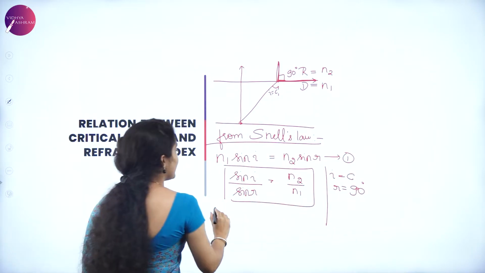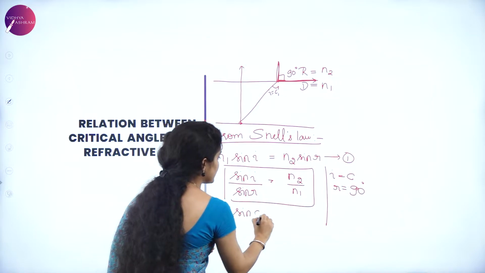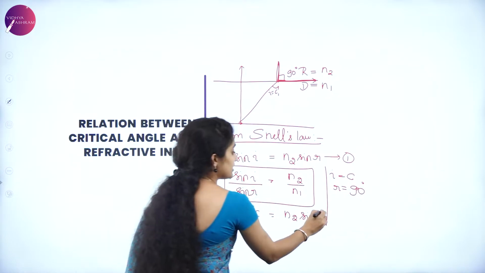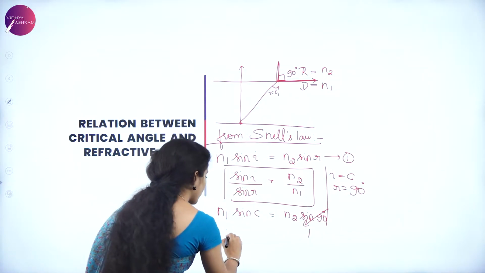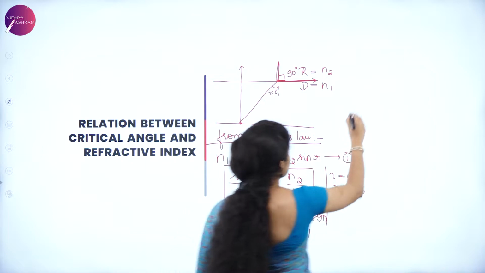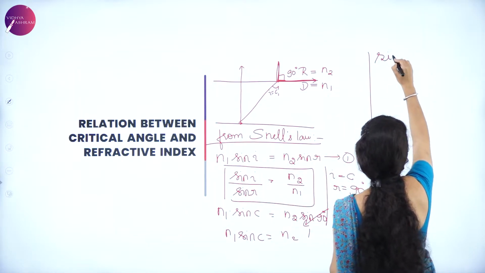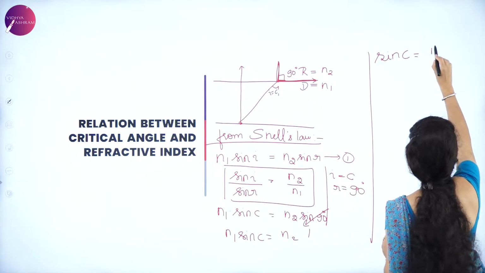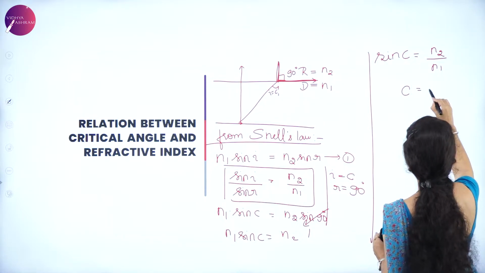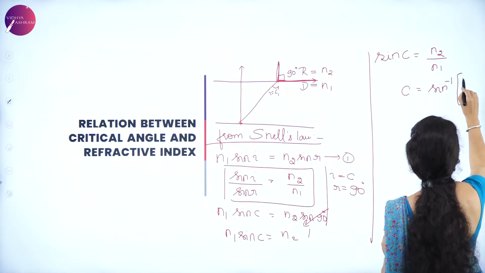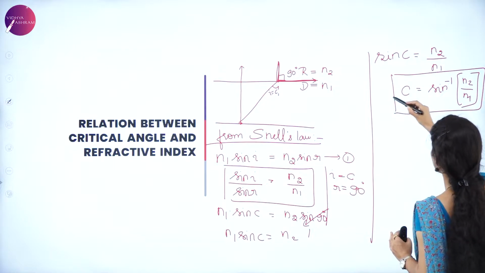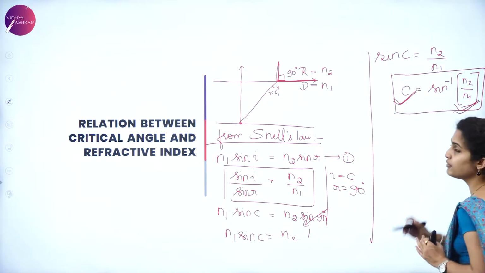How do you do that? N1 into sin C is equal to N2 into sin 90 degrees. Sin 90 degrees is 1. So what remains is N1 sin C is equal to N2. Retain sin C on one side: sin C is equal to N2 divided by N1. So what will be your C? C is equal to sin inverse of N2 divided by N1. This is the relationship between critical angle and refractive index.